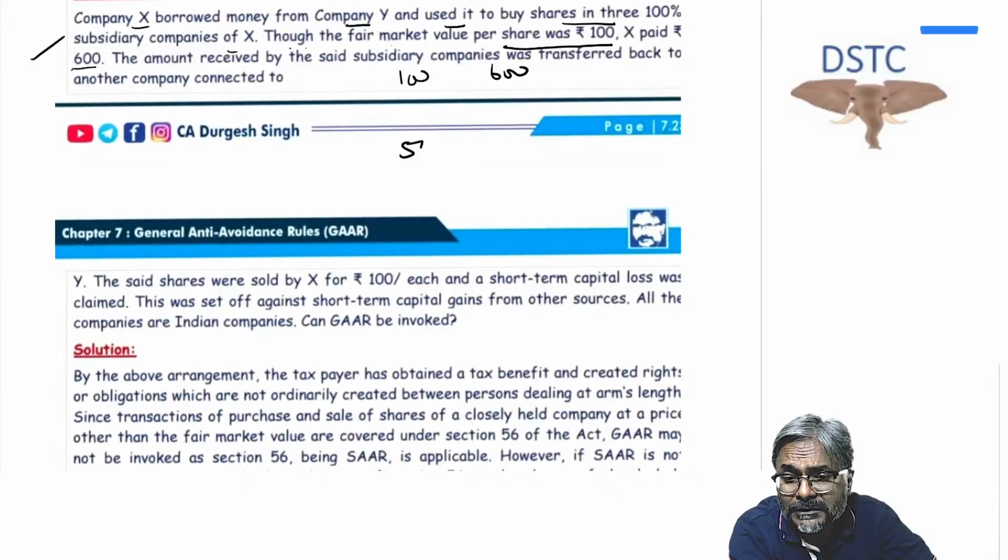Remember, students, there is section 56 in the Act. In section 56(2)(viib), there is a provision, and what does that provision say?